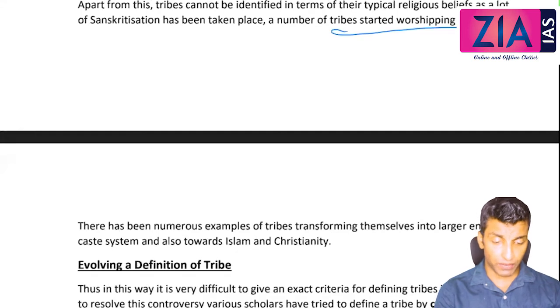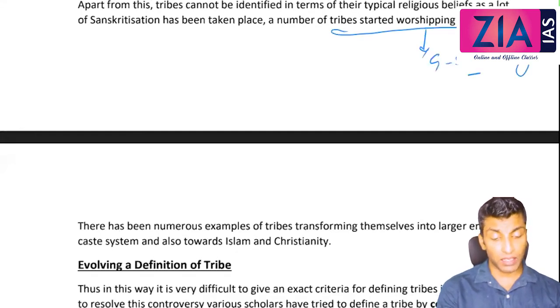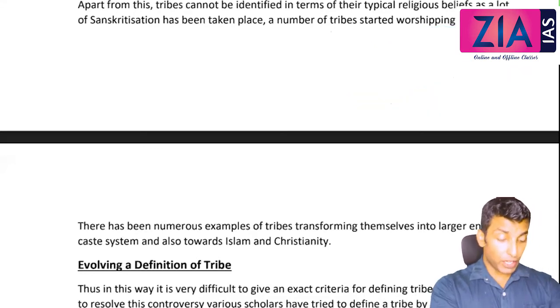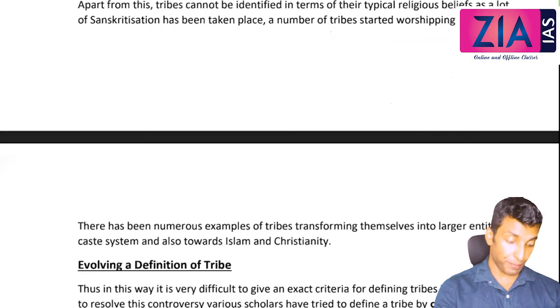So that's what we have discussed under GS also. I have told you the same thing, tribe to partially Hinduized tribe to completely Hinduized tribes, okay? Now there have been numerous examples of tribes transforming themselves into the larger entity of the caste system and also towards Islam and Christianity.